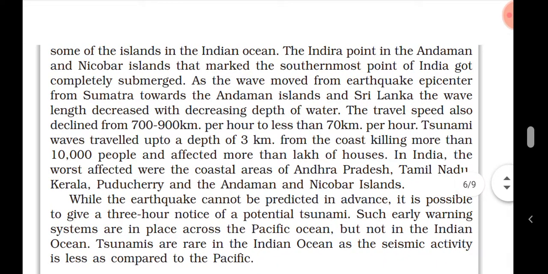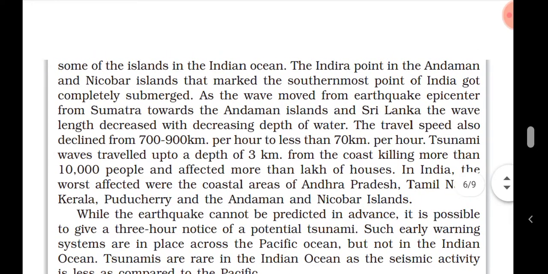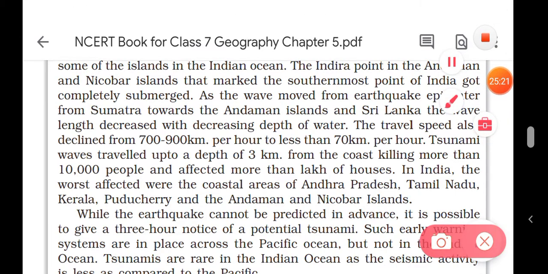some of the islands in the Indian Ocean, and the Indira Point of the Andaman and Nicobar Islands that mark the southernmost point in India got completely submerged. Means lots of parts of the India was completely submerged, means beaches, Indian beaches, they were submerged.